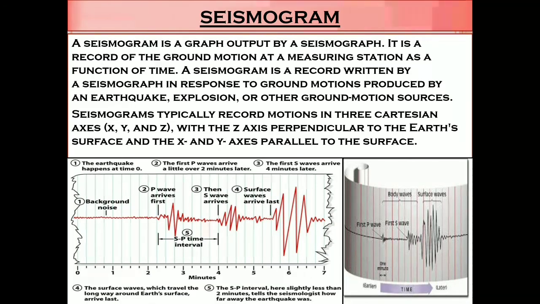Seismograms typically record motions in three Cartesian axes, that is x, y and z. In graphs we studied only the x-axis and y-axis. Here it shows the z-axis also, with the z-axis perpendicular to the earth's surface and the x and y axes parallel to the surface.